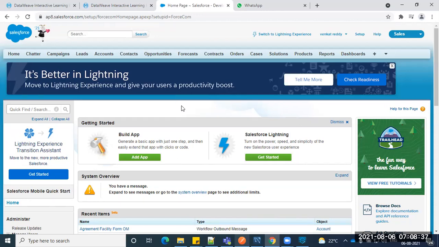Okay. So I logged into my account, guys. Here on the GUI side we can see two kinds of GUIs. One is Lightning, another one is Classic. Once you log in, you can see I'm in the Classic view actually. If you want the latest GUI experience, you can switch to Lightning. If you are familiar with Classic, then you can use Classic.